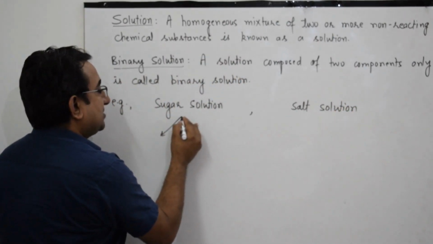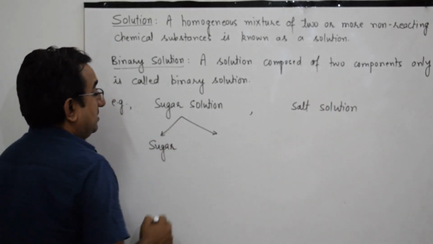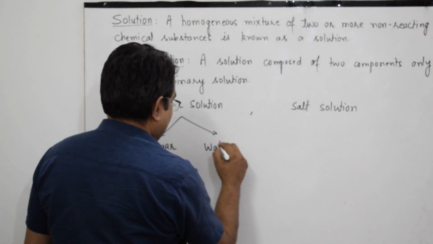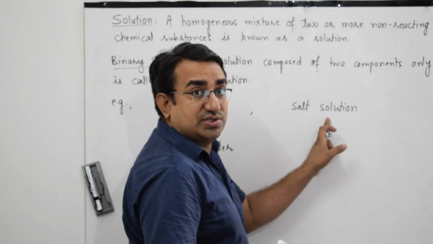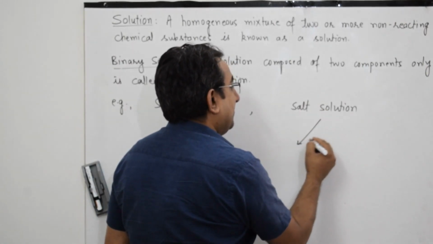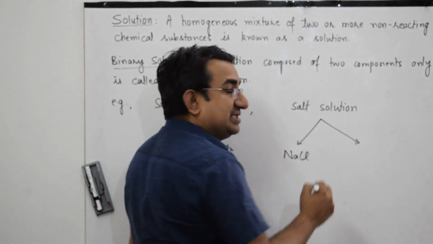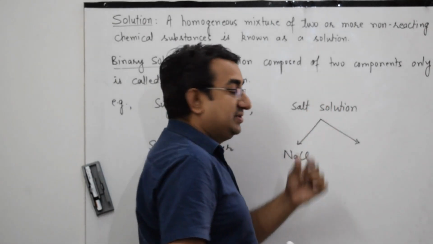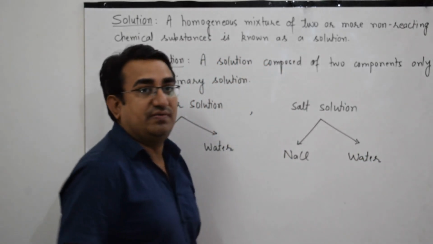In a binary sugar solution, the sugar is solute and water is solvent. Similarly, in a salt solution made up of two components, there will be common salt, NaCl, as solute in that solution, and water will be solvent.